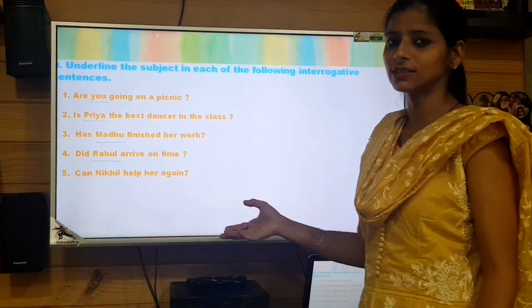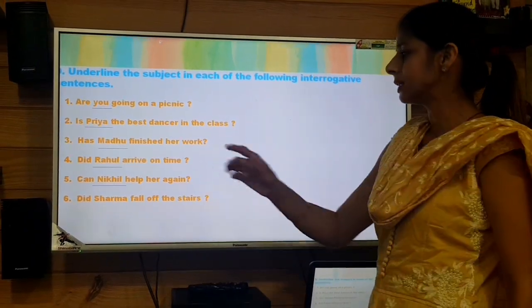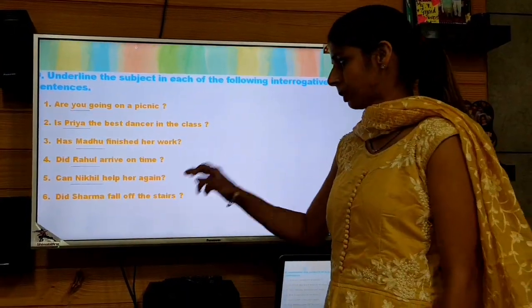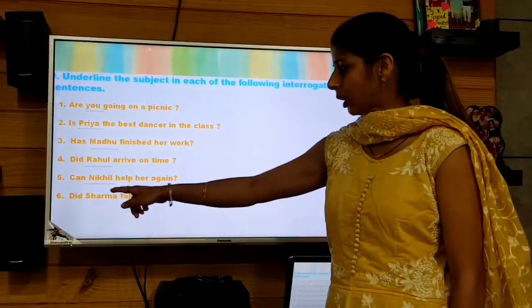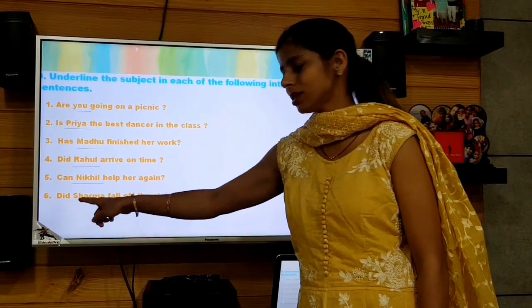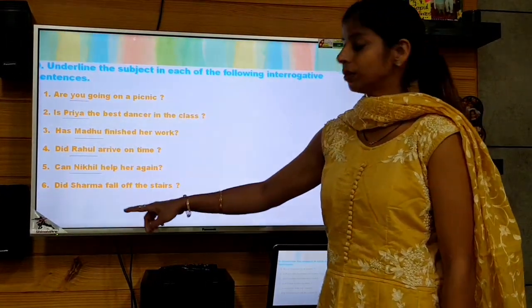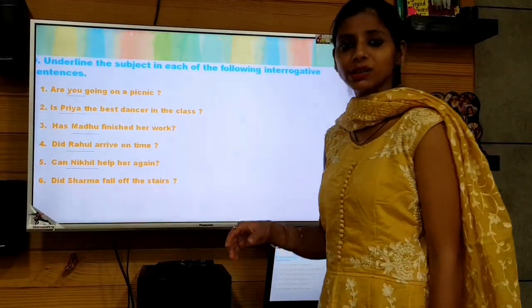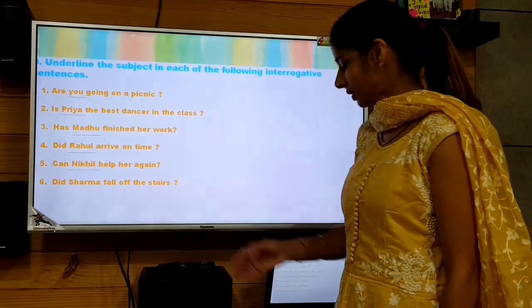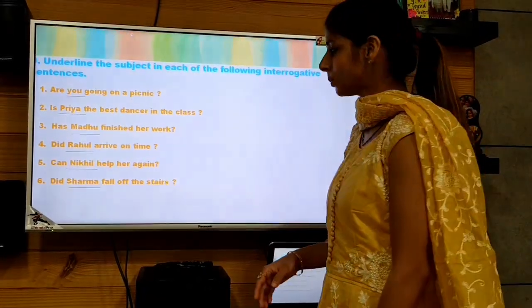So Nikhil is the subject here. Then the sixth one, did Sharma fall off the stairs? So here we need to find the helping verb first, that is did, and then the noun Sharma. So recheck it with a question, that is, does fall off the stairs relate to Sharma only? The answer is yes. So here it is the subject.